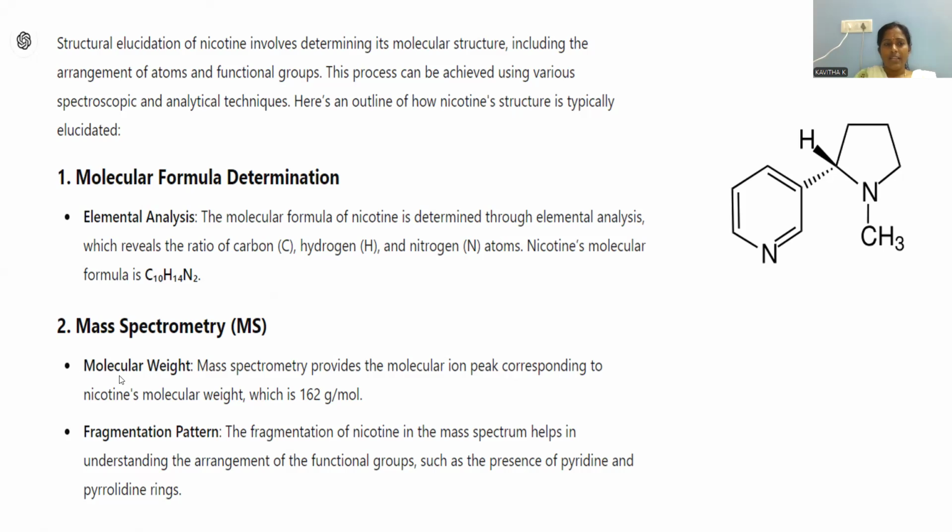Let's go with another instrumental method called mass spectroscopy. In mass spectroscopy, the important application is molecular weight determination. So here m/z values are calculated. The m/z of this nicotine is calculated as 162 gram per mole. Fragmentation pattern. In order to make convenience for the structural elucidation, we have to strategically fragment the molecule so that individual fragments give more information in a simpler manner. That's the reason why fragmentation gives rise to information regarding functional groups located on this nicotine molecule.